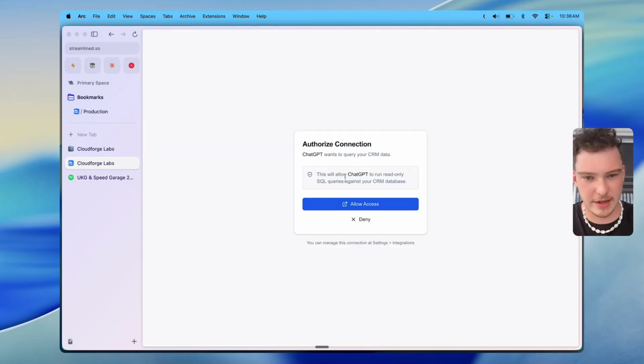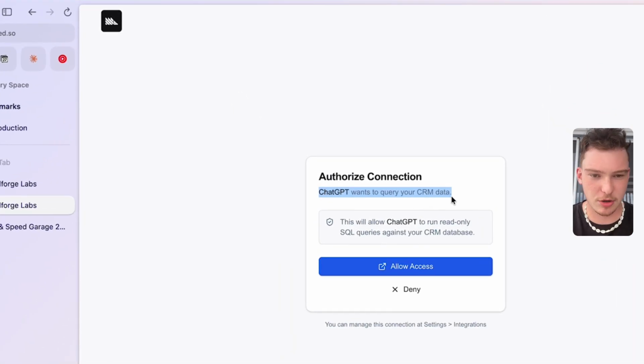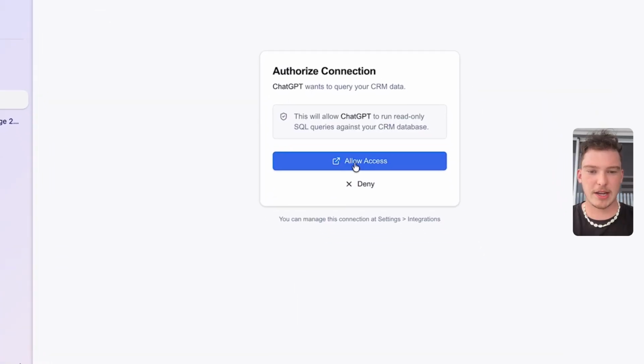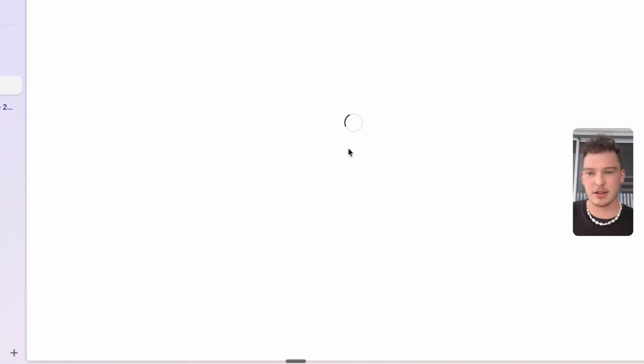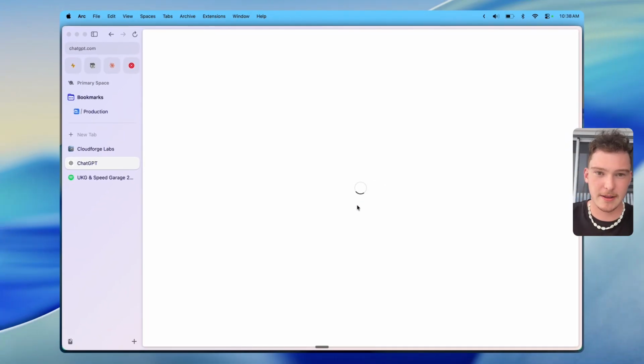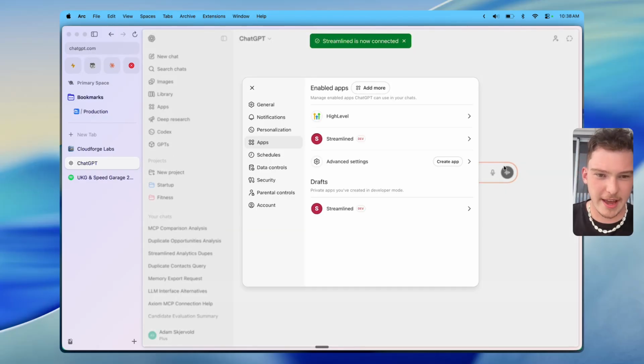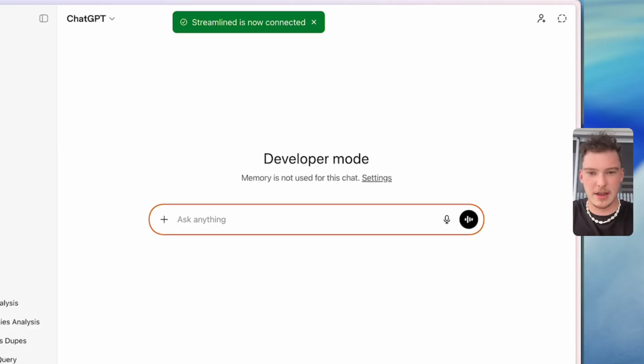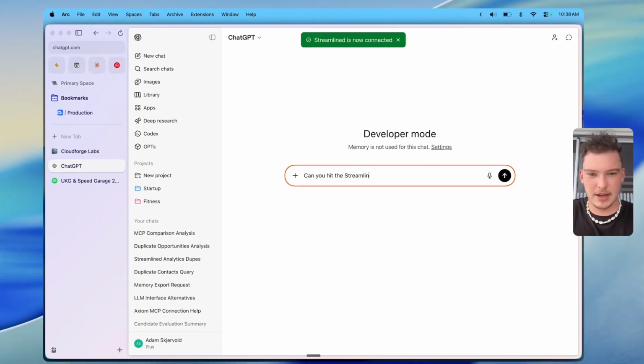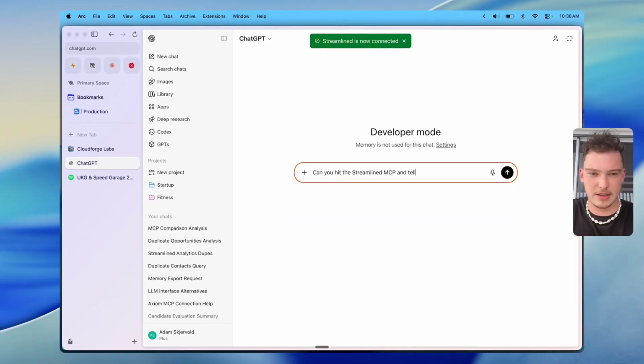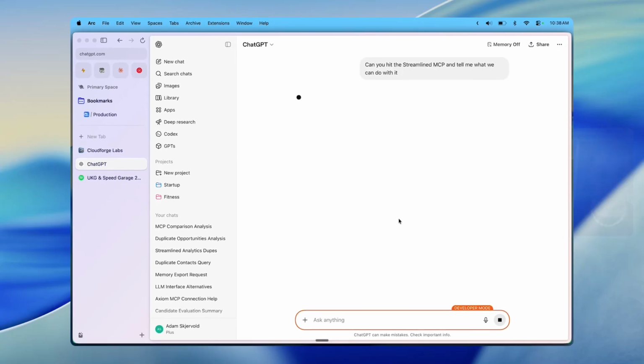And here we are on that authentication page. So it's going to say ChatGPT wants to query your CRM data, and we can click allow access. Now this is going to redirect us back to ChatGPT, and it'll say connected. Just like that. And now we have Streamlined here. Can you hit the Streamlined MCP and tell me what we can do with it? So that's really all there is to it.